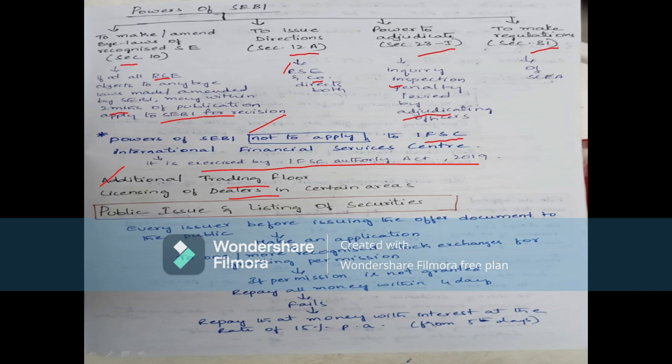For the purpose of this section, an additional trading floor means a trading facility offered by a recognized stock exchange outside its area of operation, to enable investors to buy and sell securities through such trading floor under the regulatory framework of the stock exchange. Why? To make it easy for investors to buy and sell securities.